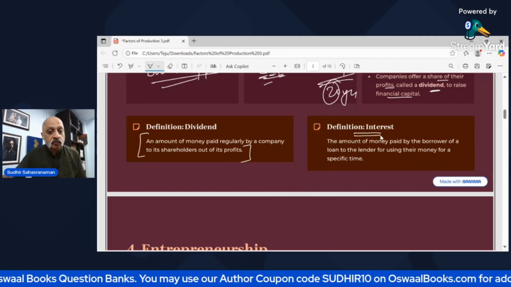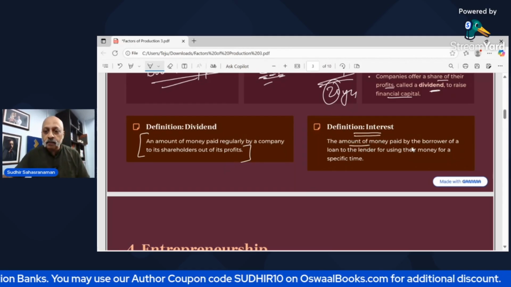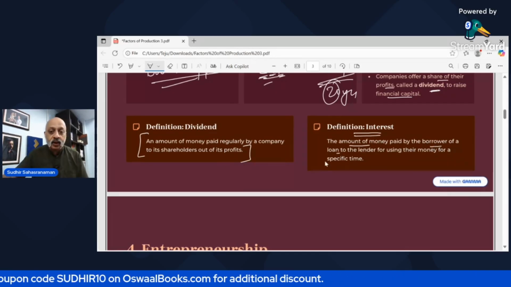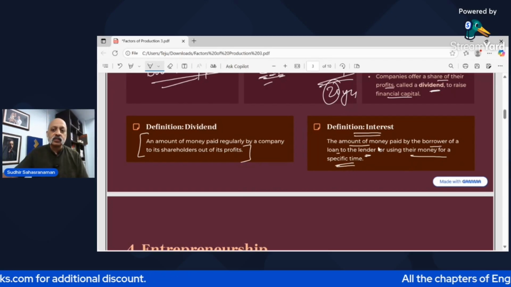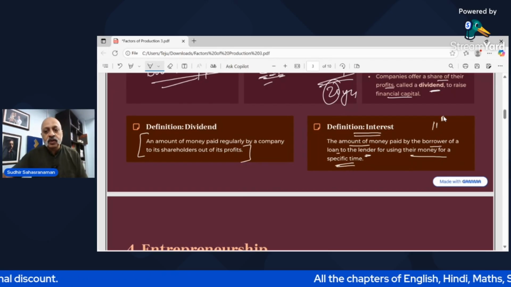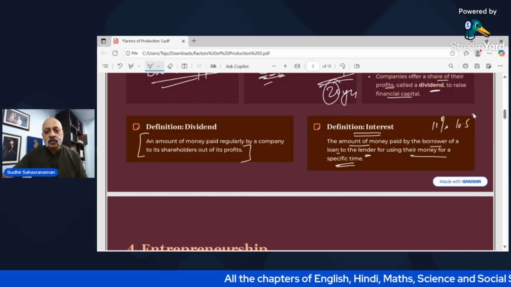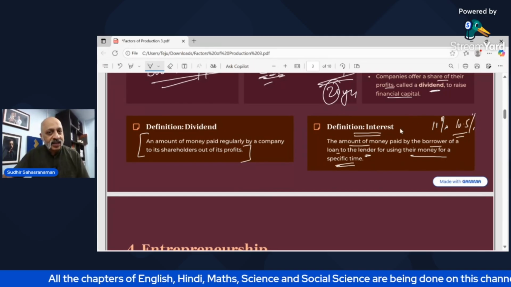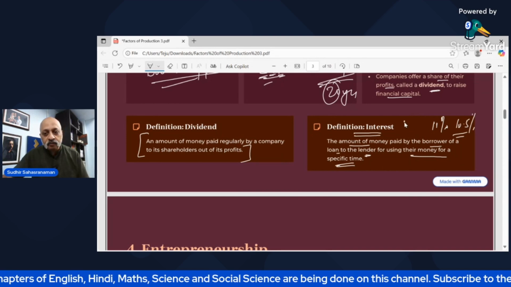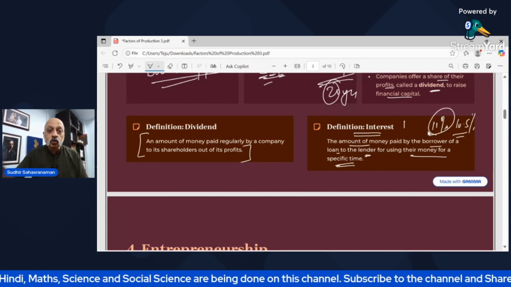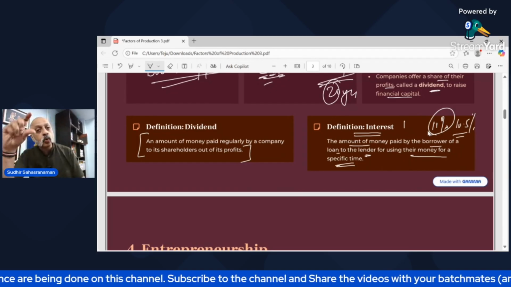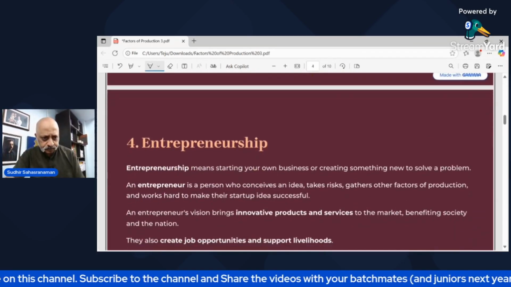What is the definition of interest? The amount of money paid by the borrower of a loan, like when I take a loan from a bank, to the lender, to the bank, for using their money. So some banks may charge 11% interest, some may charge 10.5% interest, or 10%. So if you have taken a particular loan, you will have to pay a regular interest every month as part of the equal monthly installment.